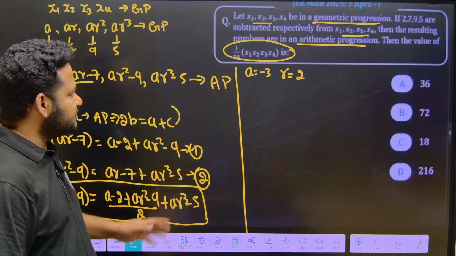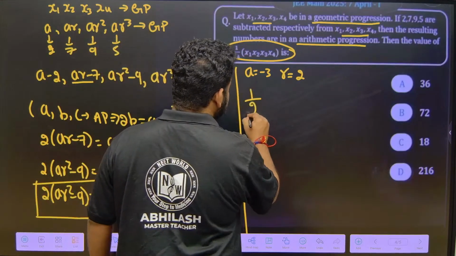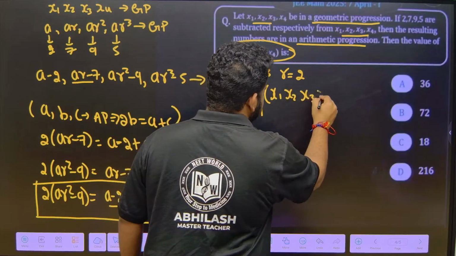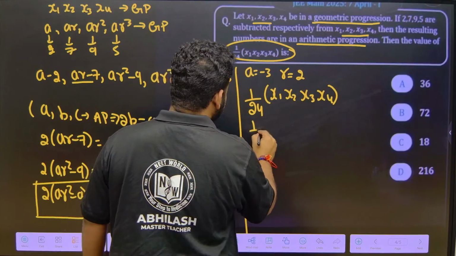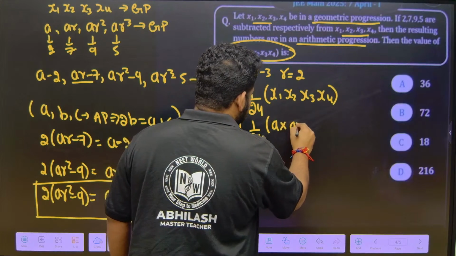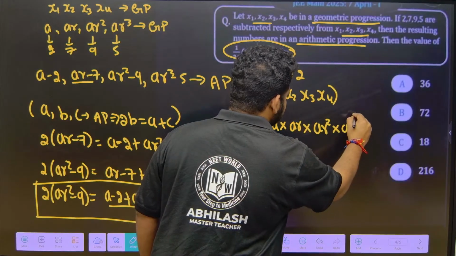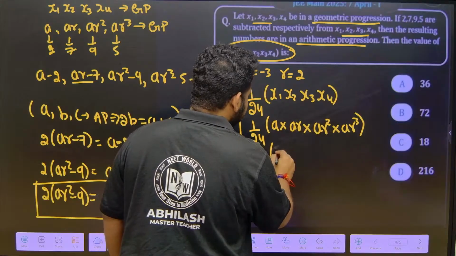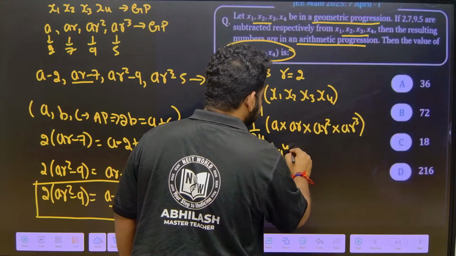Now what they are asking, once I get A and R, definitely my question is done. They are asking us 1 by 24 times x1, x2, x3, x4. This is in GP. x1 is what? I can write it as 1 by 24 times A into AR into AR square into AR cube. So I will get 1 by 24 times, A into A, this will be A to the power of 4, and R into R square into R cube is nothing but R to the power of 6.